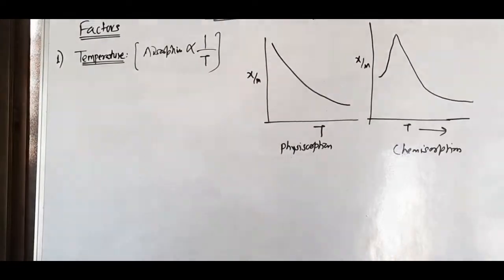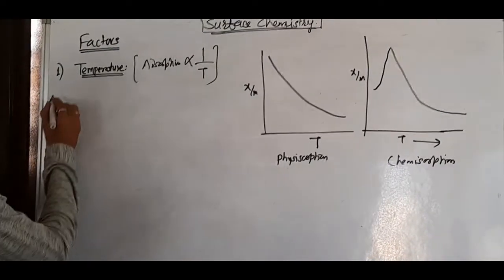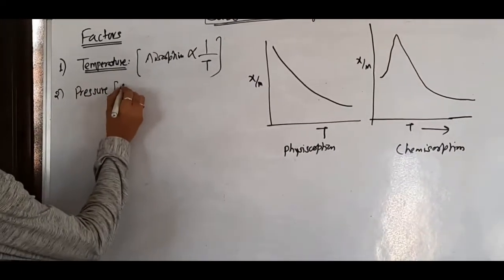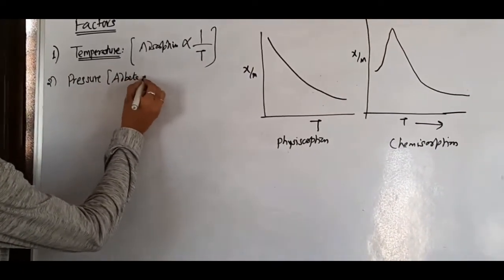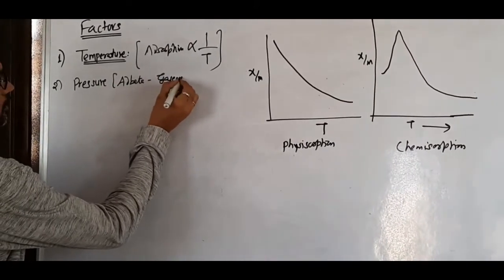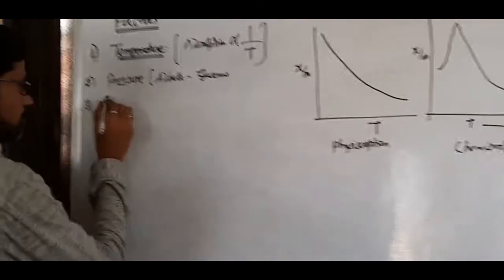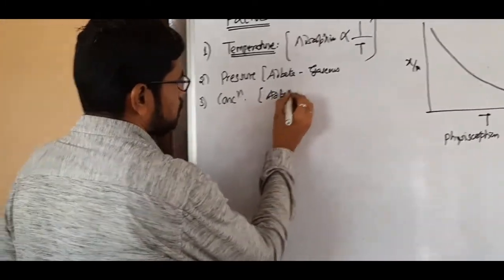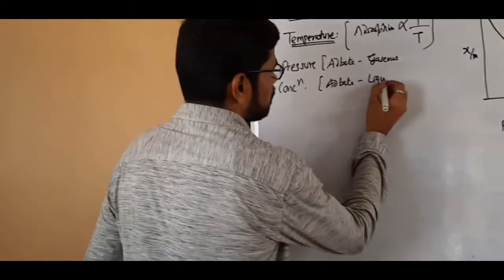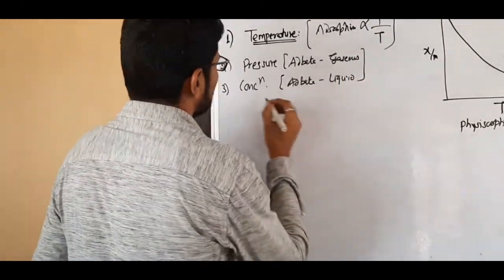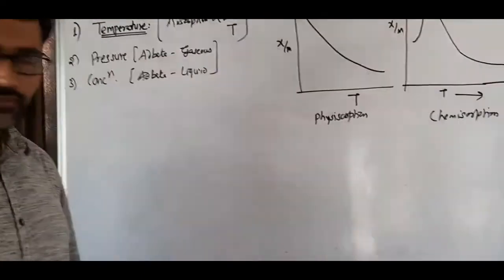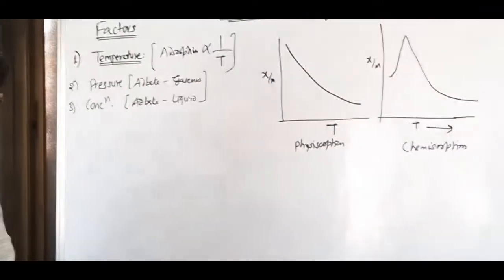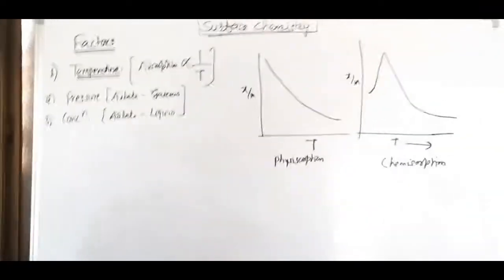Okay, the next factor is pressure. We use the term pressure when adsorbate molecules are found in the gaseous state, and the term concentration is used when adsorbate molecules are found in the liquid state. Otherwise these two terms or two factors are one and the same. So we are studying these two factors simultaneously. Instead of concentration, we use the word pressure.